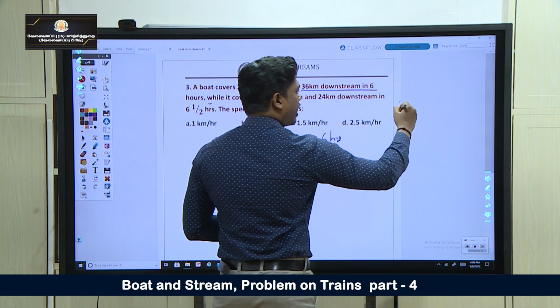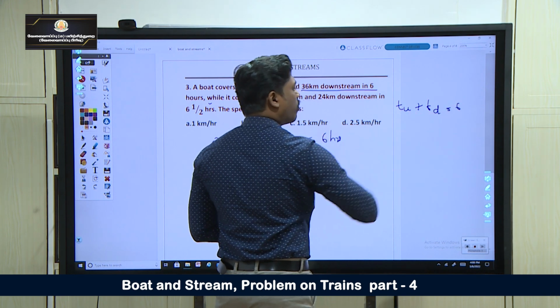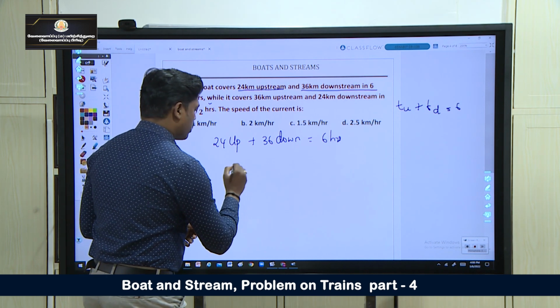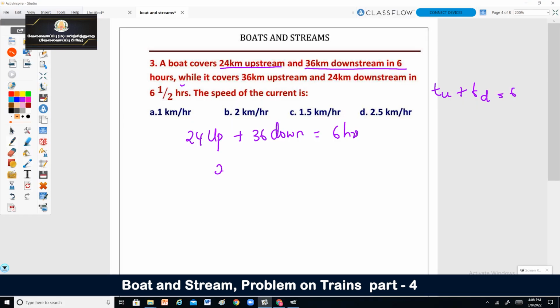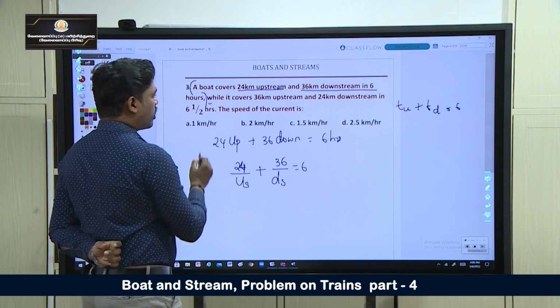So the time taken to go up plus the time taken to come down is 6 hours. What is time taken? Time is distance by speed. Distance is 24, so 24 divided by the upstream speed, which I am writing as upstream speed. And 36 kilometers is coming down, so distance by speed, which is downstream speed, is equal to 6. This is the equation I got from the first point.